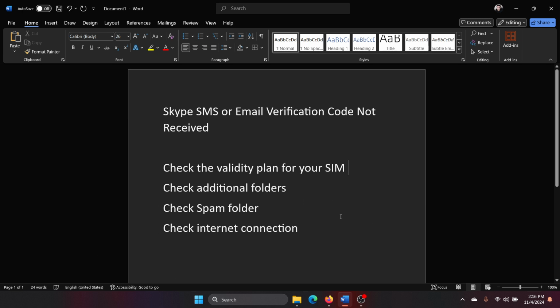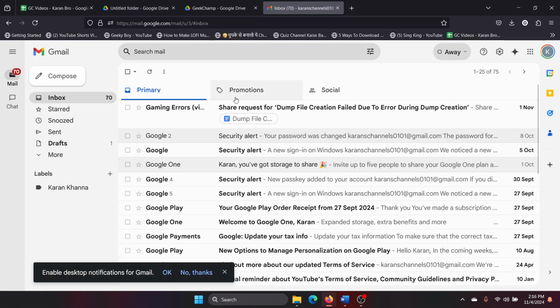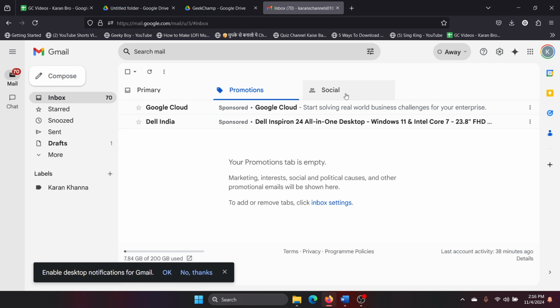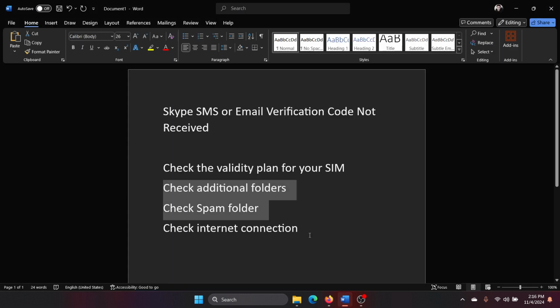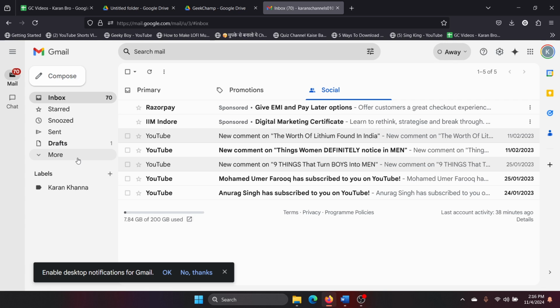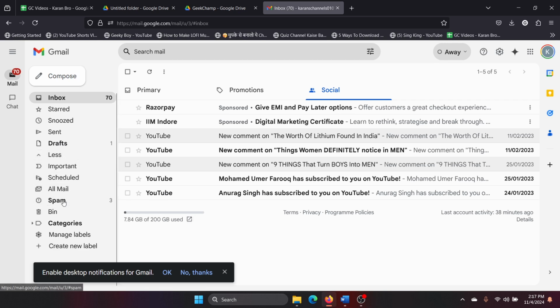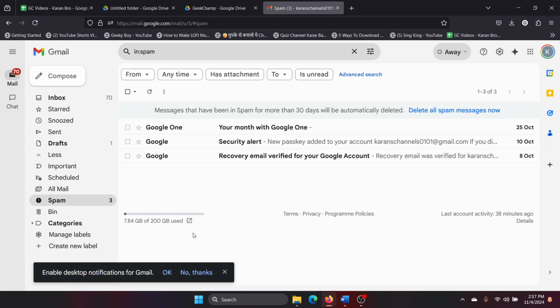The next one is to check the additional folders, and this is for the case where you are getting an email verification code. Check the promotions folder and even the social folder, because sometimes they count Skype as social media or the updates folder. And obviously, check the spam folder too. So click on more here and then go to spam and check the spam folder.